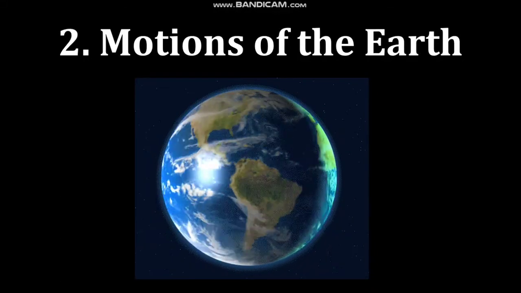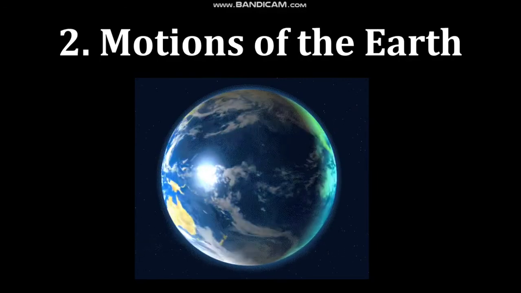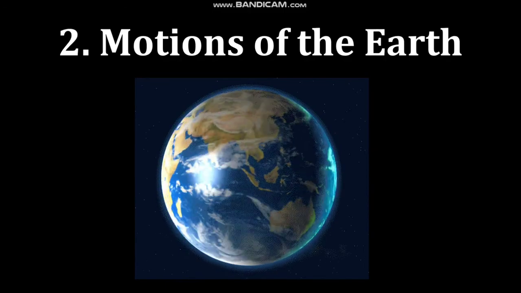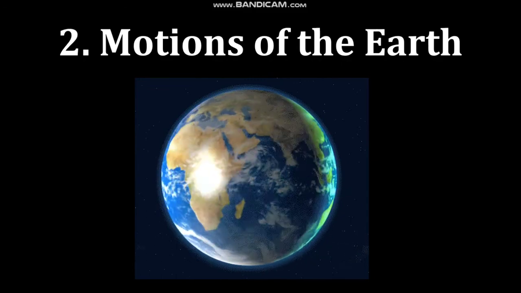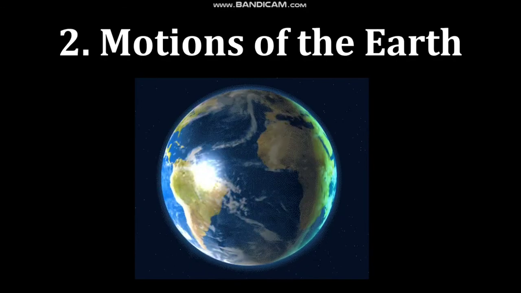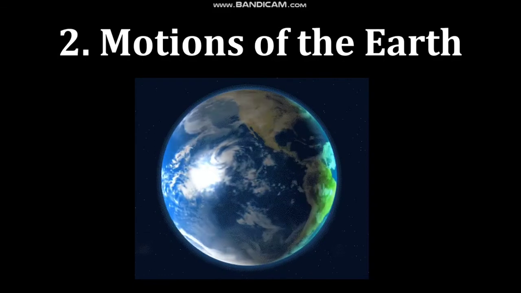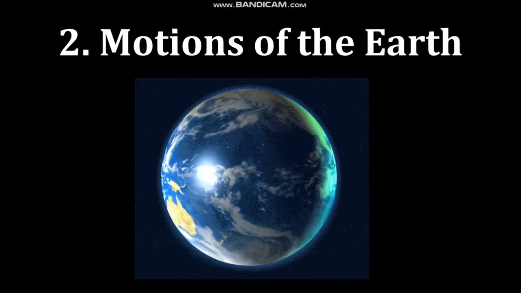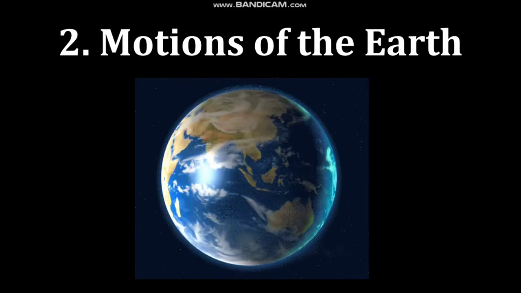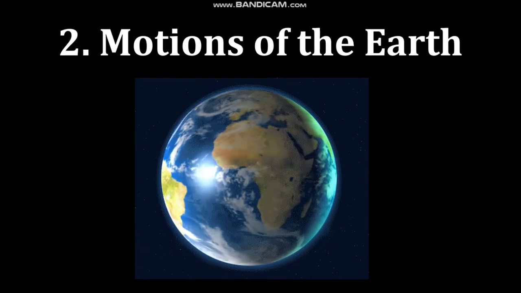Children, we are studying lesson number 2 from EVS 1, that is motions of the earth. Students, you have learned the concept of rotation and revolution of the earth. Earth rotating around its axis is called rotation, and movement of earth around the sun is called revolution of the earth. We have also seen in the last session that earth takes 24 hours to complete one rotation. Now let us see some more information about this.